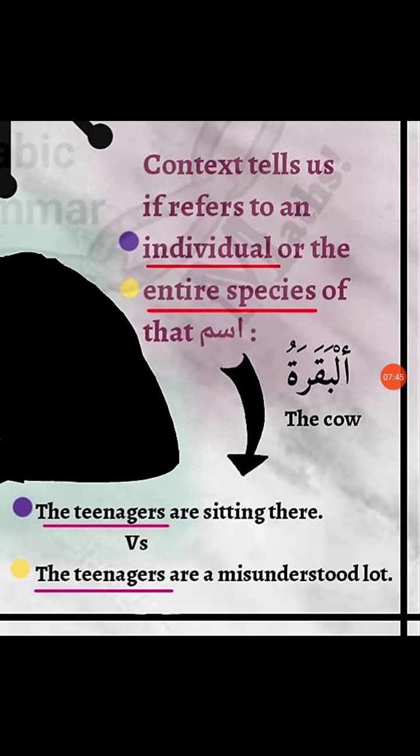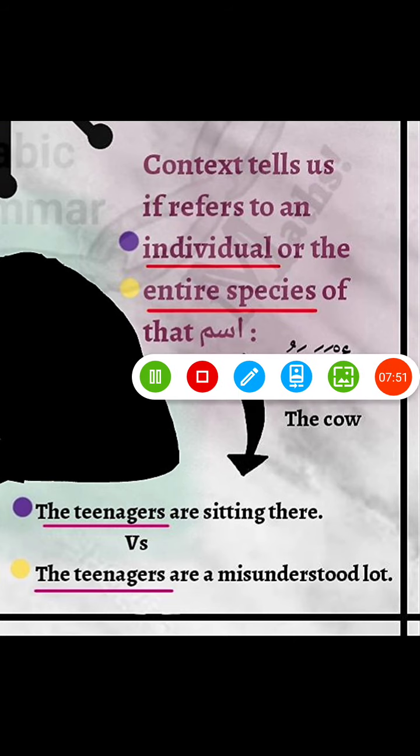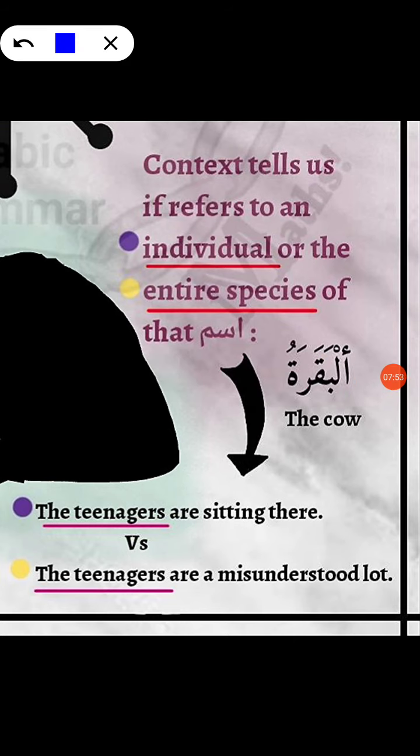So if I say that the teenagers are sitting there, then we can, through this context, tell that it's some teenagers that are being talked about. While if we study this sentence, it says the teenagers are a misunderstood lot. Then here we can obviously, through this context, tell that it's all the teenagers in existence that are being talked about.